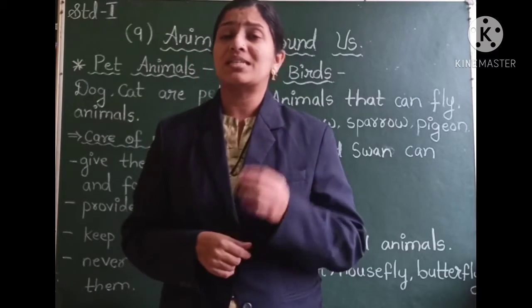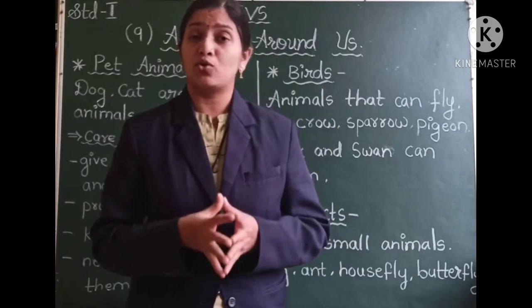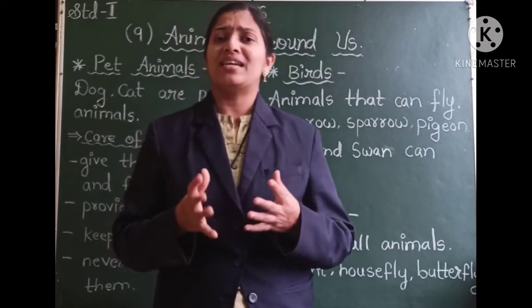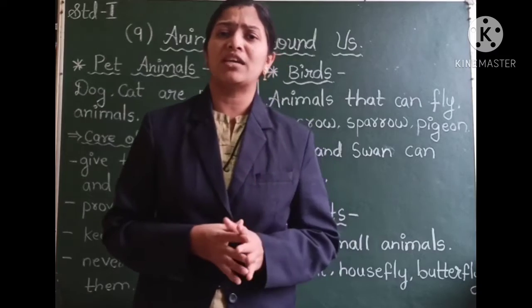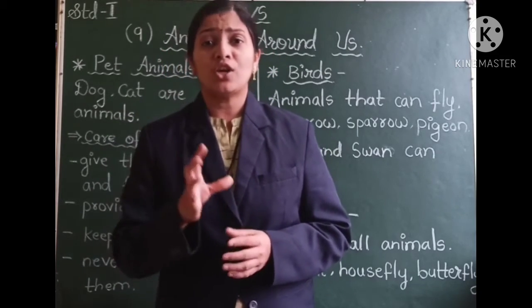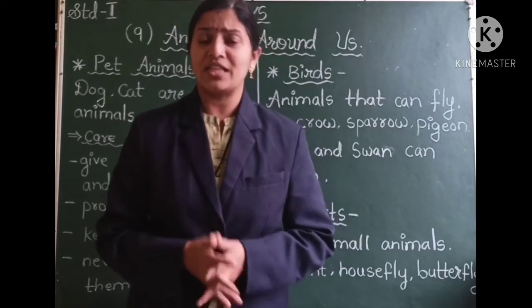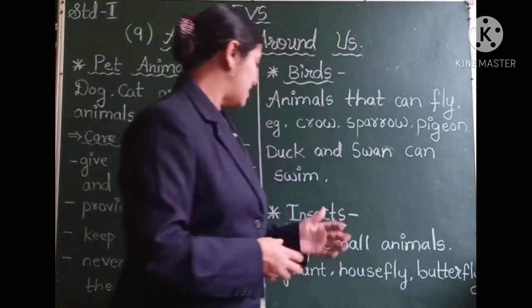Also there are some birds like kiwi and penguin which are not able to fly. The penguin has a very heavy body and its wings are not able to take flight. The bird kiwi is very small, just like the chick of a hen, and so the penguin and the kiwi are not able to fly. Okay, the next are the insects.